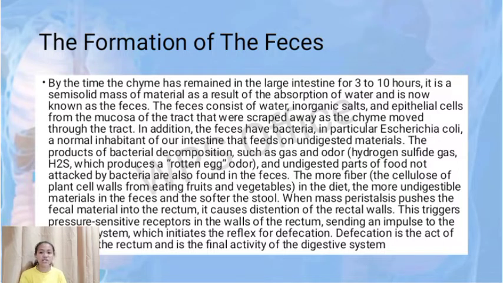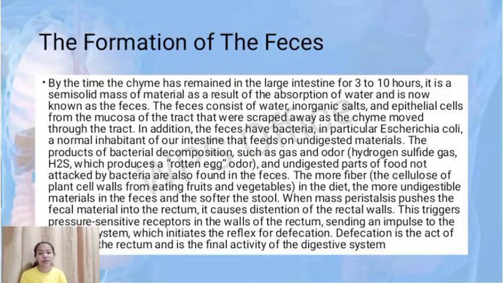The feces consist of water, inorganic salts, and epithelial cells from the mucosa of the tract that were scraped away as the chyme moved through the tract. In addition, the feces have bacteria, in particular Escherichia coli, a normal inhabitant of our intestine that feeds on undigested materials.